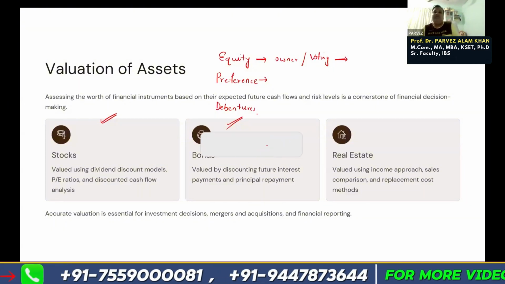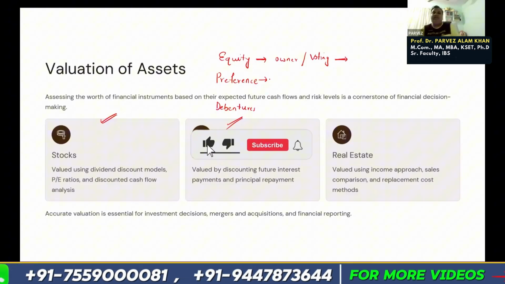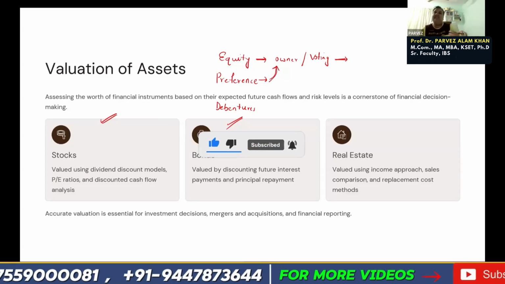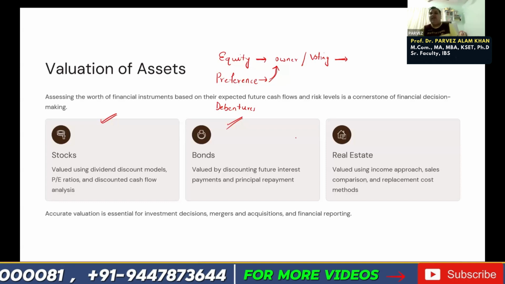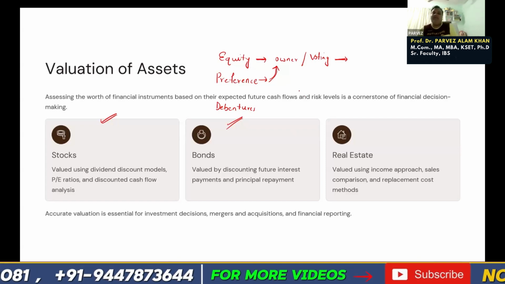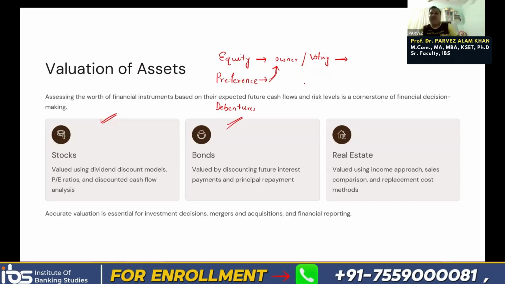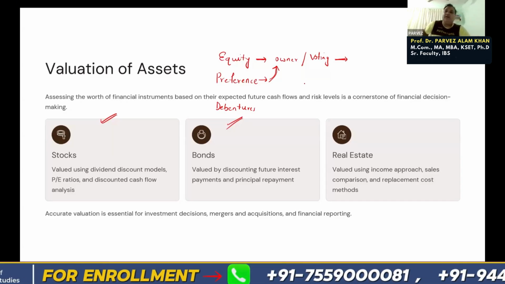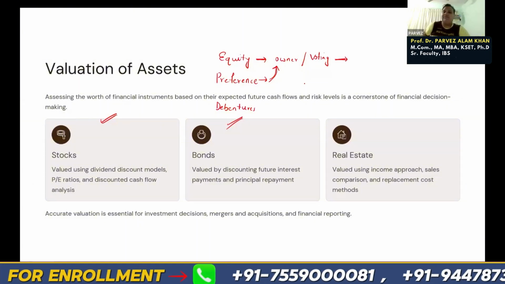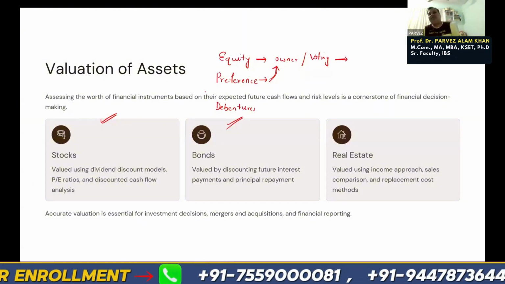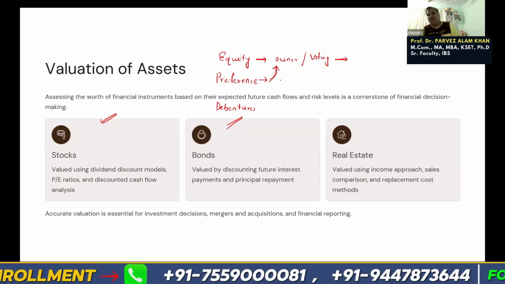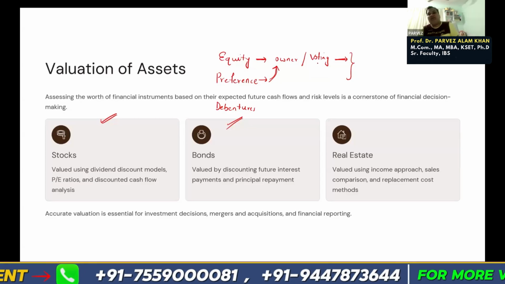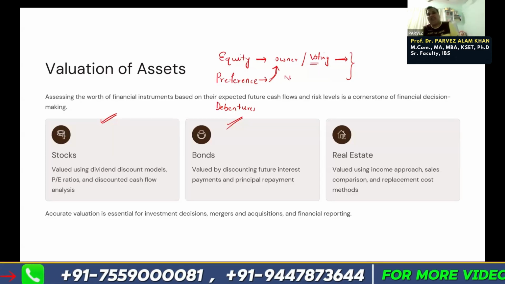The difference between preference shares and equity shares is that preference shareholders will be given preference, as the name says. Preference in paying the dividend. Also, when we are winding up the company, when we are closing the company, we have to return the amount, right? Obviously we have to protect the interest of the investor. So first preference will be given to the preference shareholders. For both, we are going to pay the dividend. The difference is that here voting rights will be there, and here no voting rights.